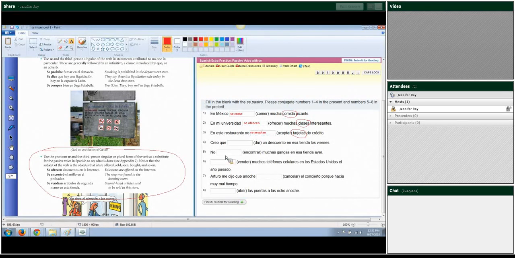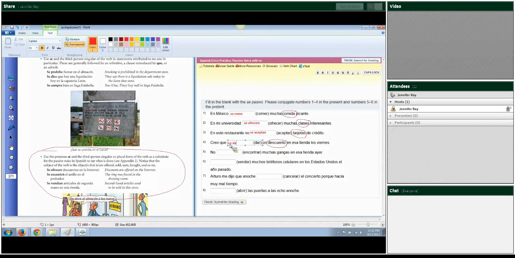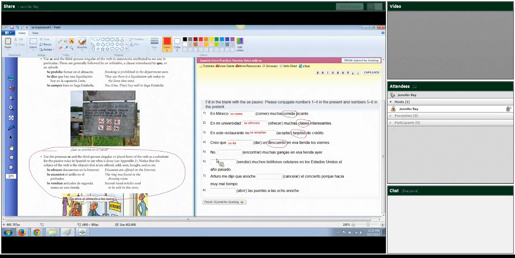Creo que dar un descuento en esa tienda los viernes. Okay, so I believe that a discount is given in this store on Fridays. So what's given is a discount. We're going to conjugate for discount and keep it in the singular form, which would be se da. Creo que se da un descuento. And then in 5, we're going to start doing preterite.